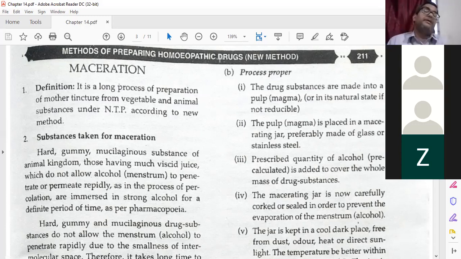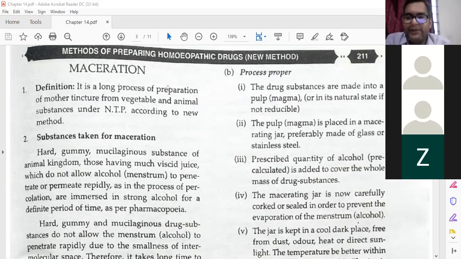Remember it, the macerating jar. This is a big steel jar, preferably made of glass or stainless steel. Till now I have seen only stainless steel macerating jars, not any glass one. Remember it, because sometimes the examiner will ask what the macerating jar is made of. You can say it is mainly made of glass or stainless steel. Then the prescribed quantity of alcohol